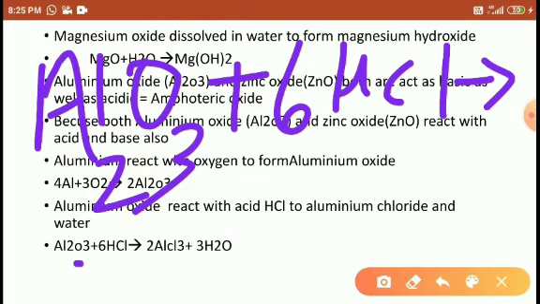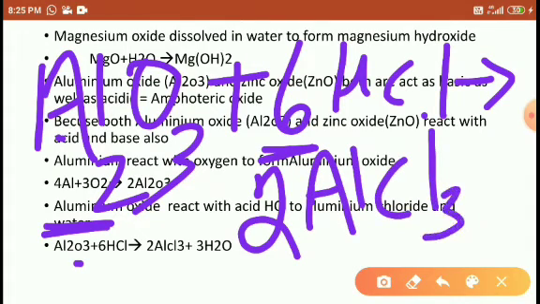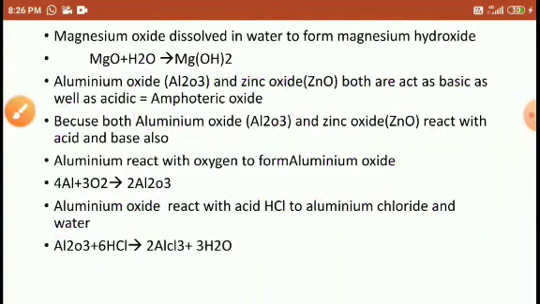It means one aluminum reacts with 3 species. Here how many aluminums are there? 2 aluminums. It means one aluminum reacts with 3 chlorines, 2 aluminums react with 6 chlorines. So that's why I am using 6 here, students. So the reaction gives 2AlCl3 plus 3H2O, students. 3H2O. Right?